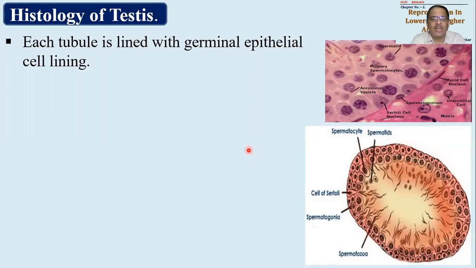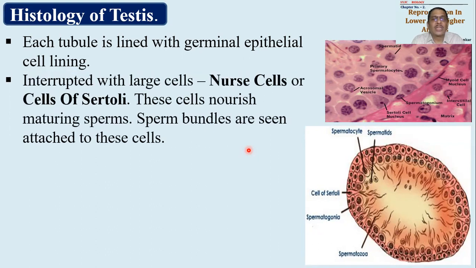Each tubule has a lining of germinal epithelial cells. These germinal epithelial cells are not continuous, but are interrupted with large, elongated, flame-like, column-like cells called nurse cells or Sertoli cells. Sertoli was a scientist who discovered them, hence the name Sertoli cells. They are nursing or providing nourishment to the developing or maturing sperms. That's why the name nurse cells. Remember both properties equally well. These cells provide nourishment to the maturing sperms, and that's how the sperm bundles could be seen attached.